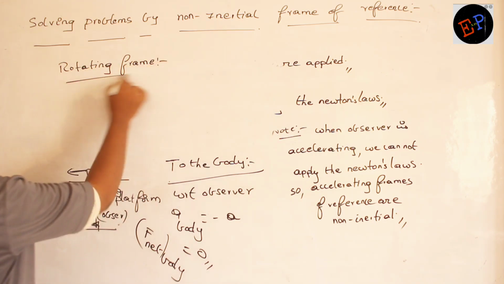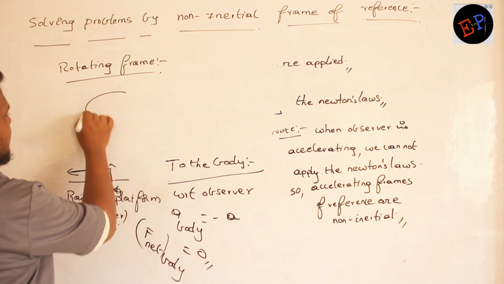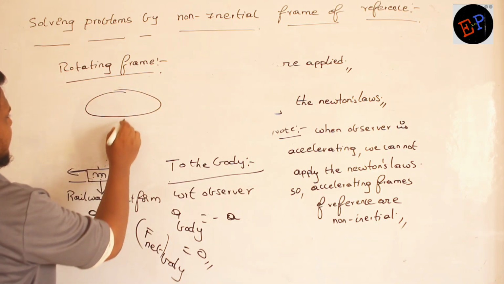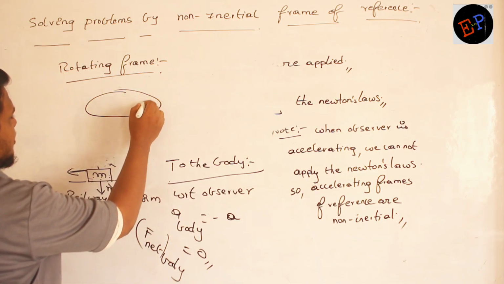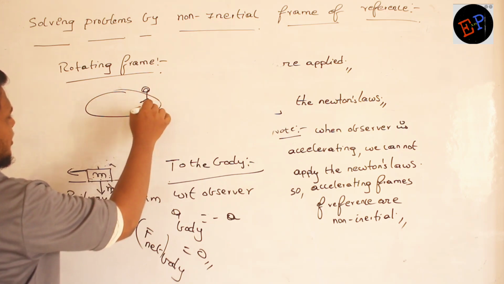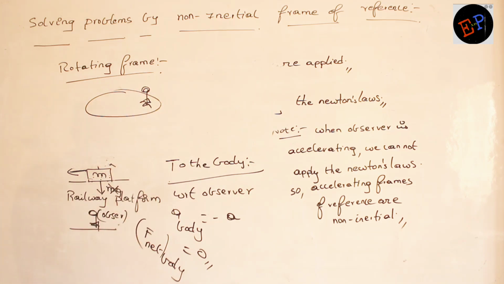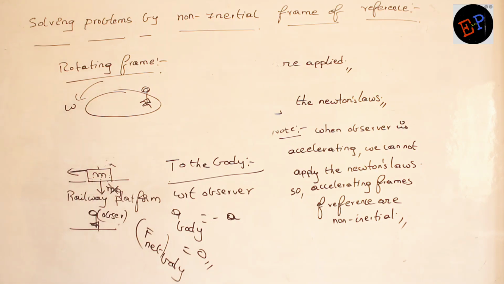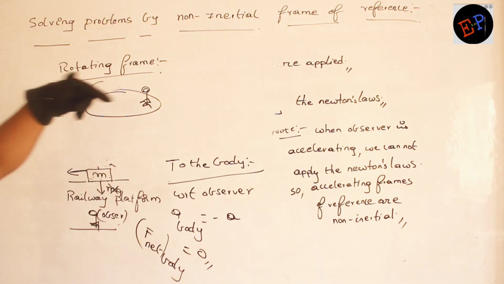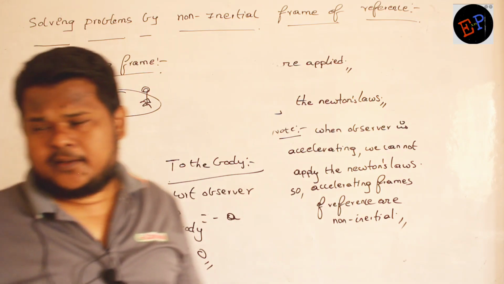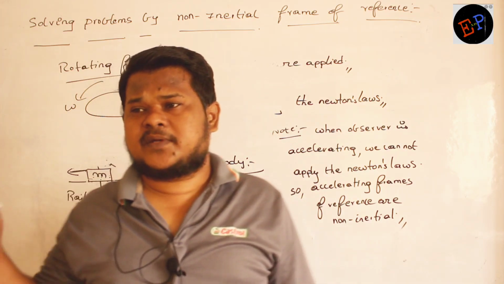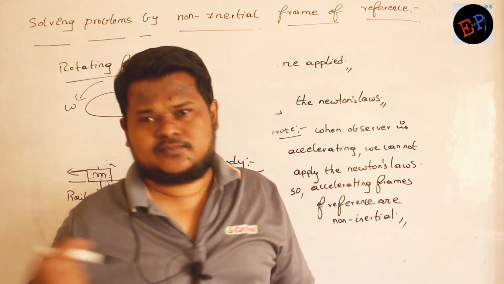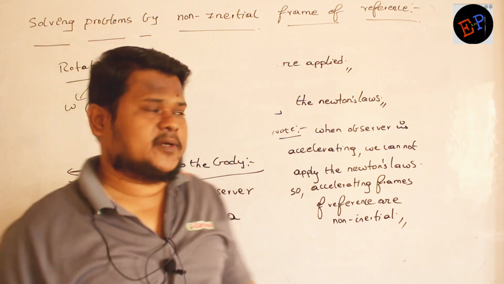Clear? What is meant by rotating frame? So consider this is a table. Horizontal table. On this horizontal table an observer is standing, and this table is rotating with a particular angular velocity omega. So he will also rotate, no? This person also will rotate.